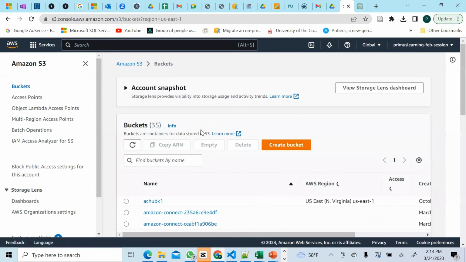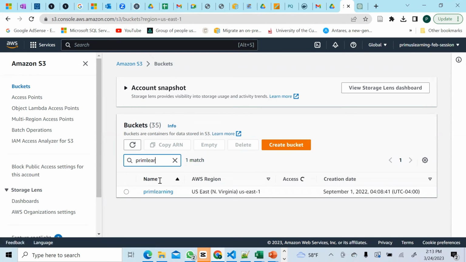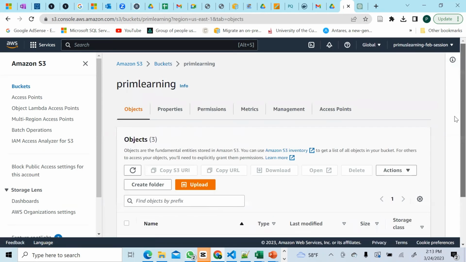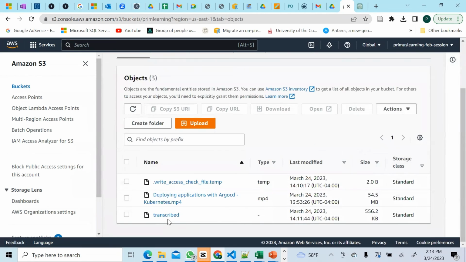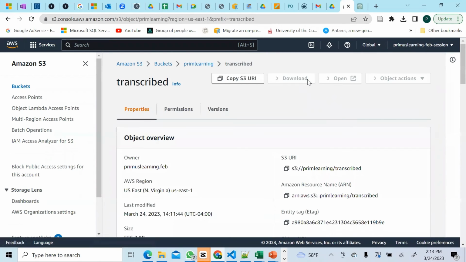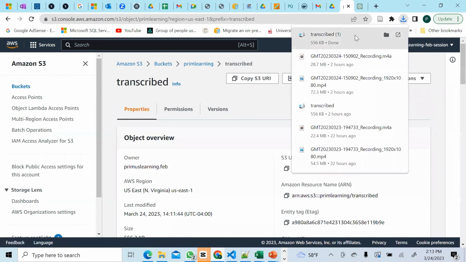The bucket was Prim Learn. And this is the bucket. So you should have a file called transcribe. And here you go, guys, this is the file called transcribe. All you need to do now is to download this file right here. This is the file that's downloaded.